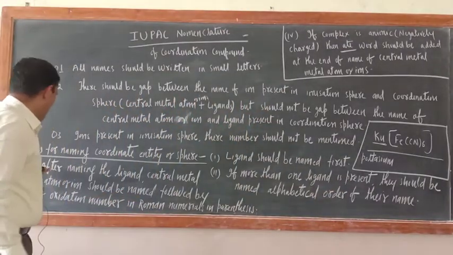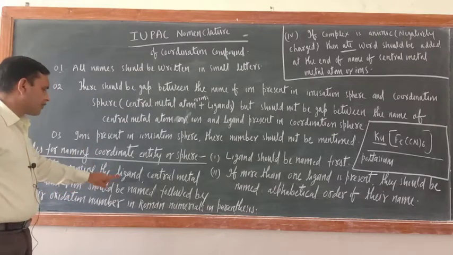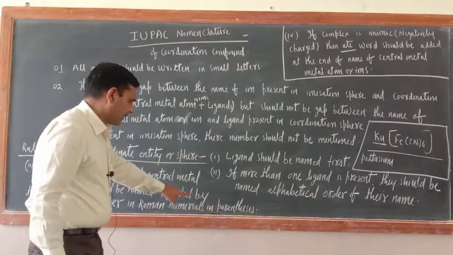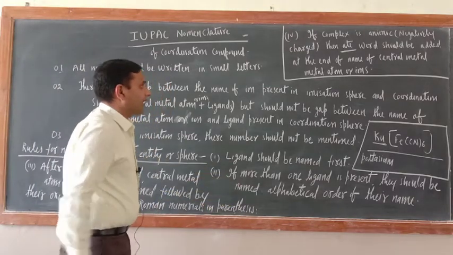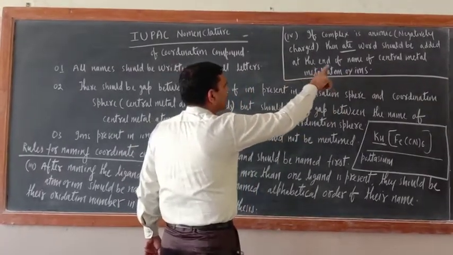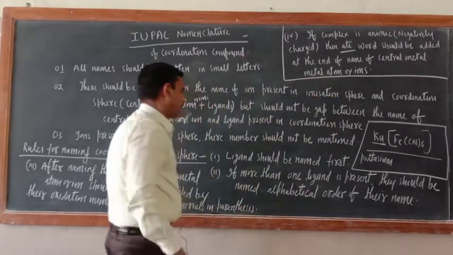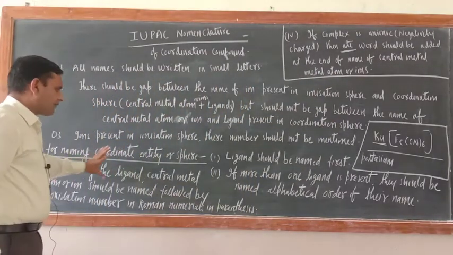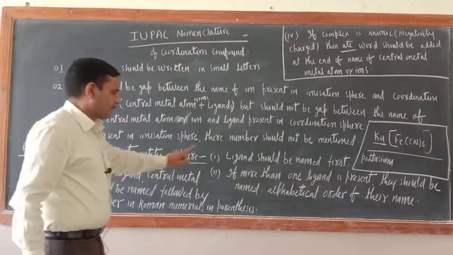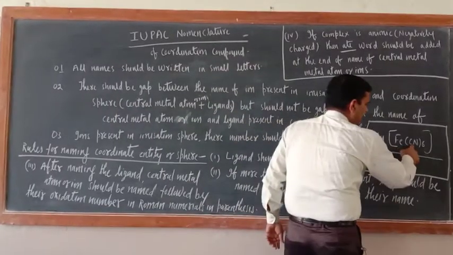Next one is, after naming the ligand, the central metal atom or ion should be named, followed by its oxidation number in Roman numeral in parentheses. If the complex is anionic, negatively charged, then the suffix 'ate' should be added at the end of the name of the central metal atom or ion. Just see, if you are facing problems in these rules, don't worry. First rule is ligand should be named first. So just see, which is the ligand here?